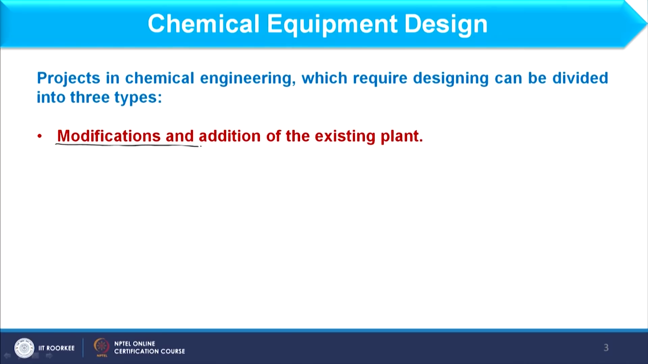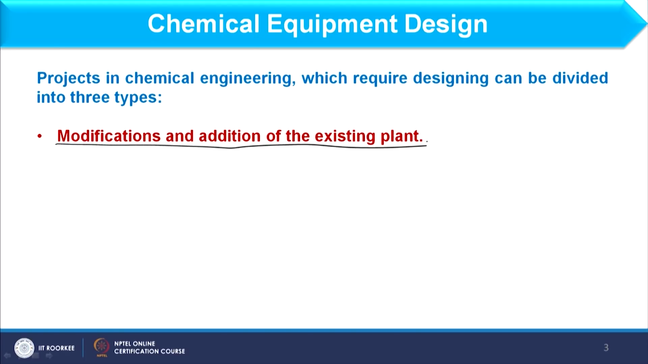Now, as far as designing is concerned, the main equipment I am considering over here is related to chemical engineering or chemical process. So, all projects which are related to design from the mechanical aspect point of view have three different categories, or we can say can be divided into three different parts. So, the first part is modification and addition of existing plant.